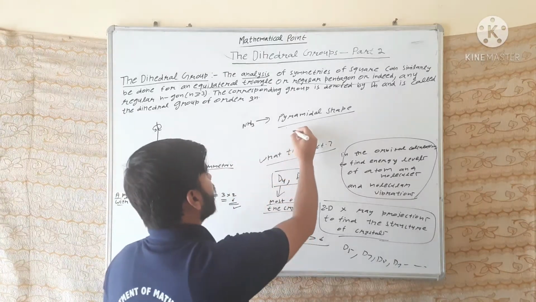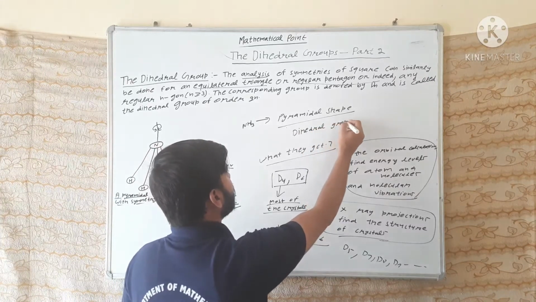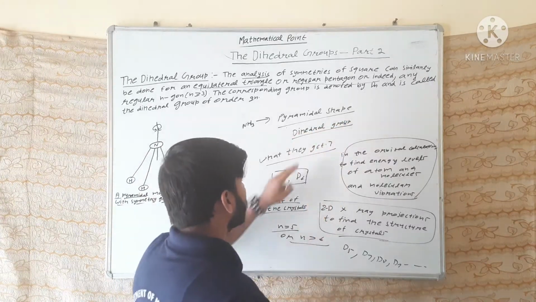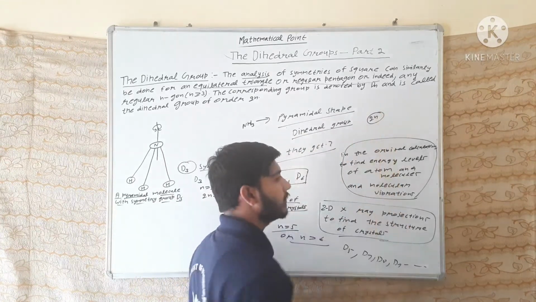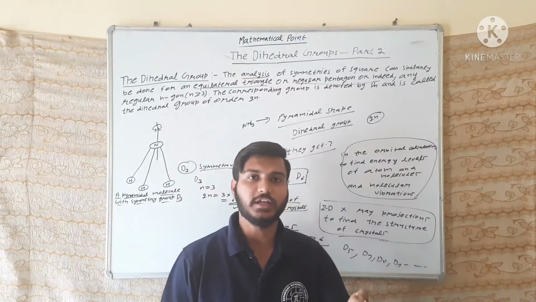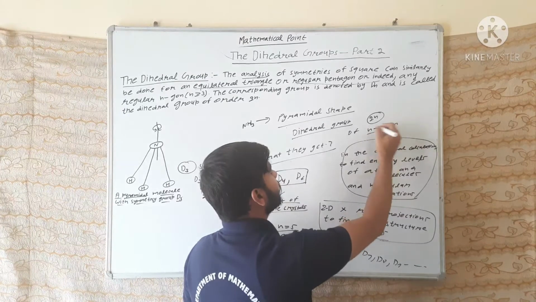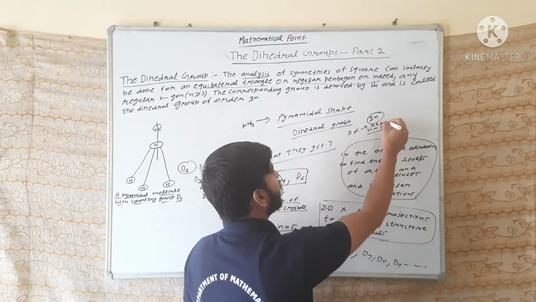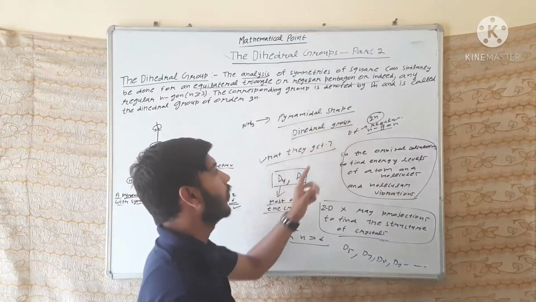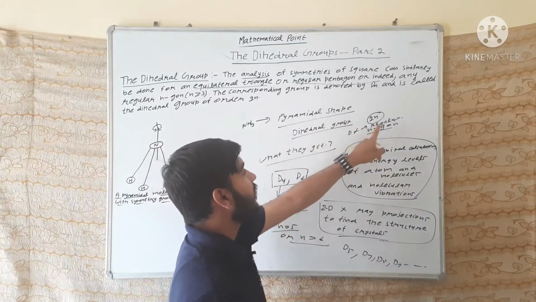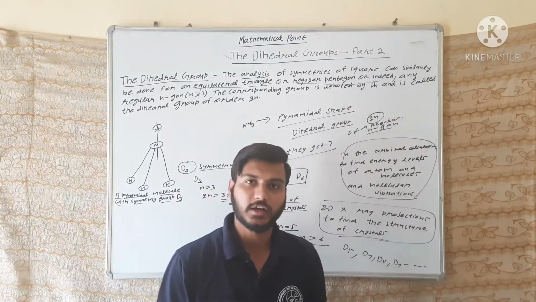Now, what is a dihedral group? The dihedral group of order 2n is the group of symmetries of a regular n-gon. Are you getting my point? The dihedral group is the group of symmetries of a regular n-gon, of order 2n. That is a dihedral group.